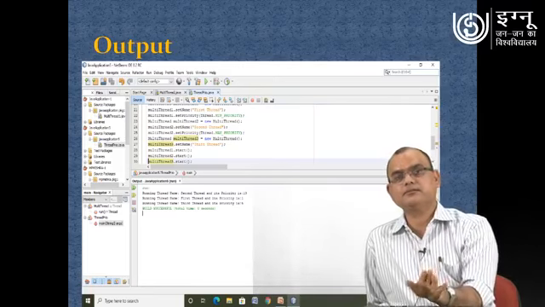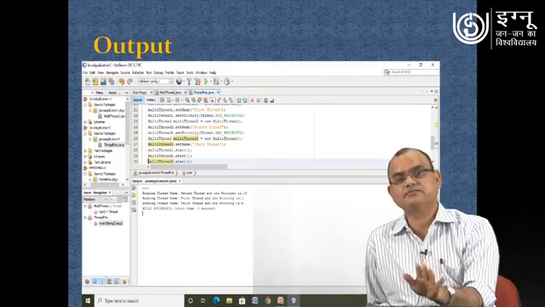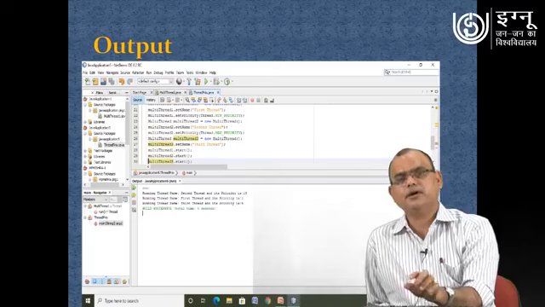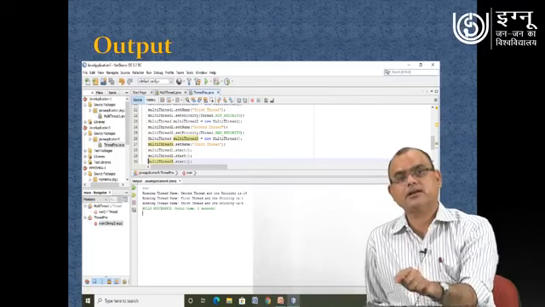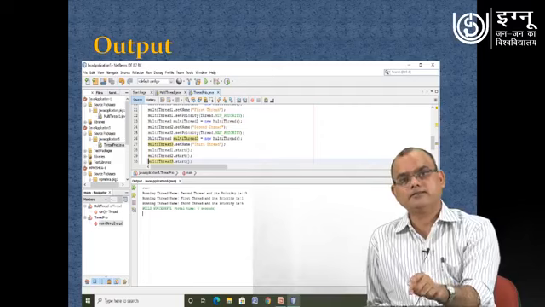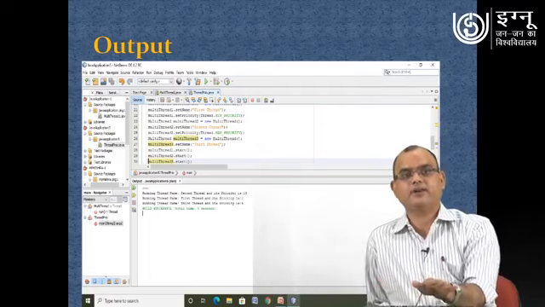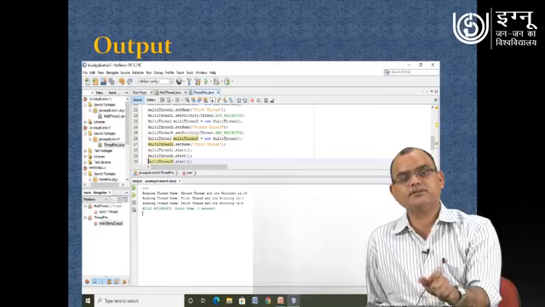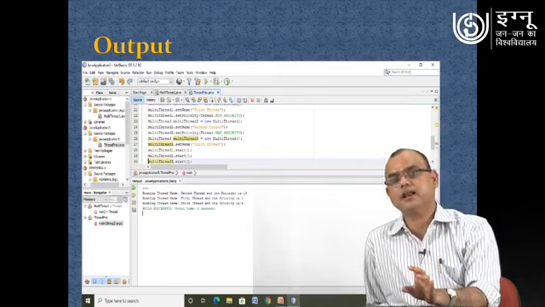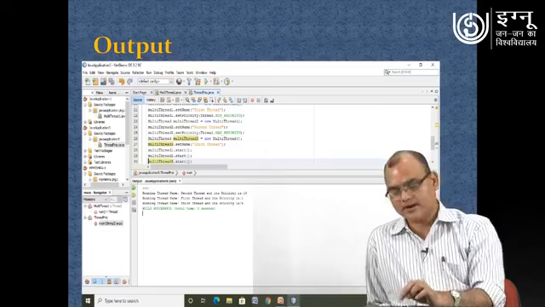In this particular exercise we have seen 4 methods: set name, get name, set priority, and the last one, get priority. So these 4 methods we have used in this program, and we have demonstrated how we can use these different methods.